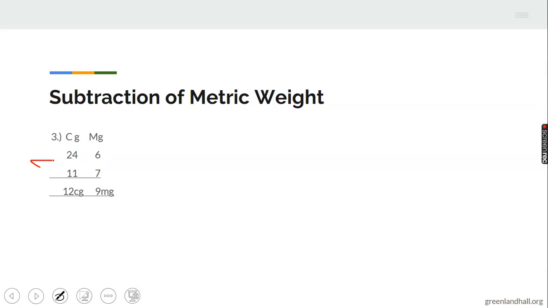Now this is coming up in centigram and milligram. So we have 6 milligram minus 7 milligrams. You know it's not possible. So we have 1 from the centigram here and it becomes 16. Bringing 10 centigrams to 1 milligram, it becomes 16. Now we say 16 minus 7 will give us what? 16 milligrams minus 7 give us 9 milligrams. Now we have 3 here.